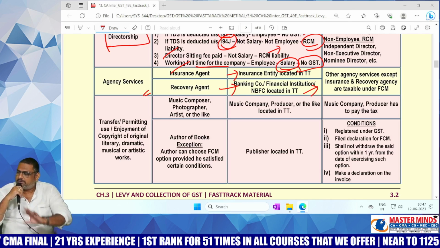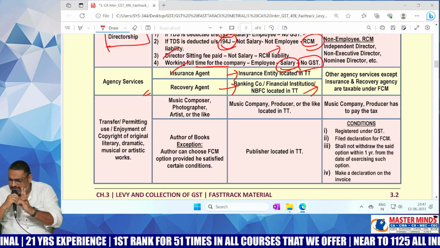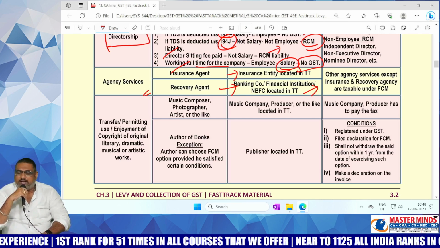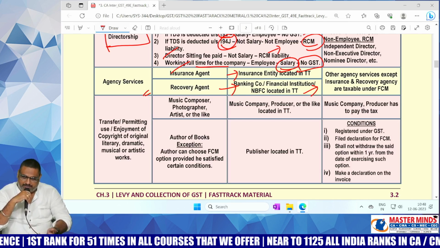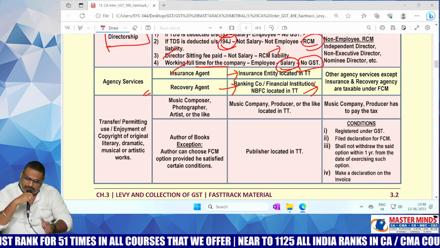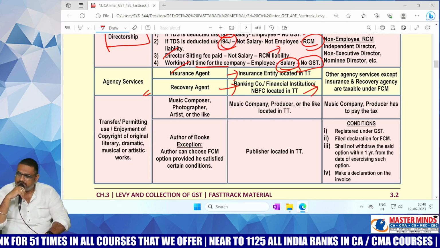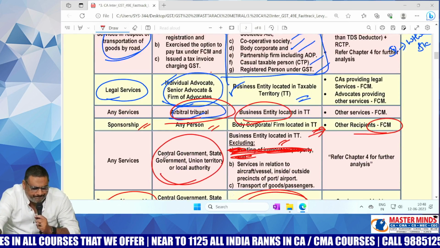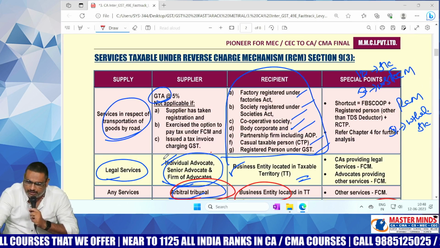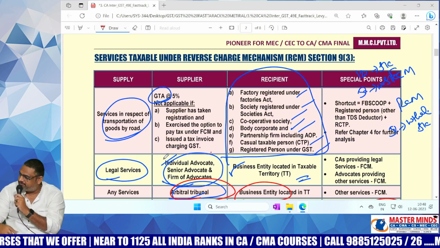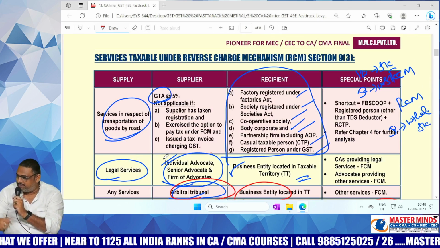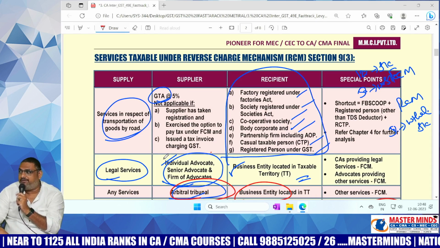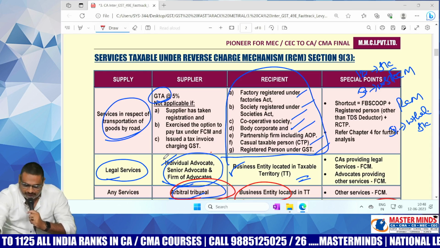If you observe, the RCM concept is applicable in three circumstances: if the supplier is unorganized sector, if the supplier is an individual, and if the supplier is government. You can check the previous points also. See, first one, GTA, unorganized sector, lorry business. That's why RCM was applicable. Second one, legal service. Who is the supplier? Individual. That's why RCM was applicable.